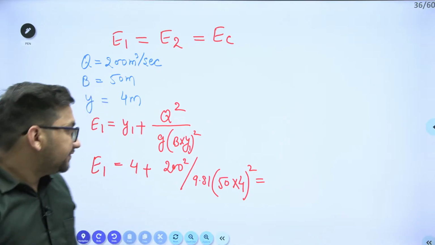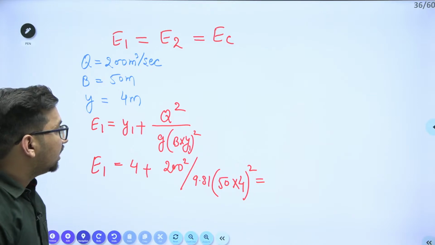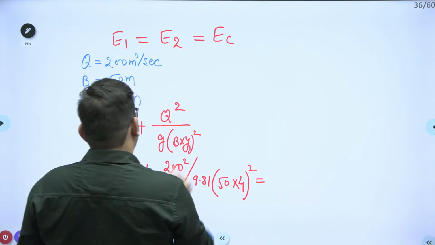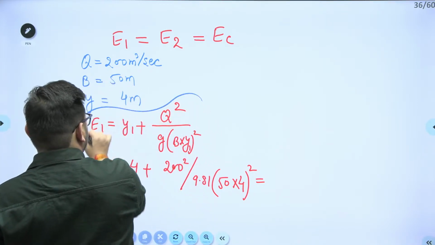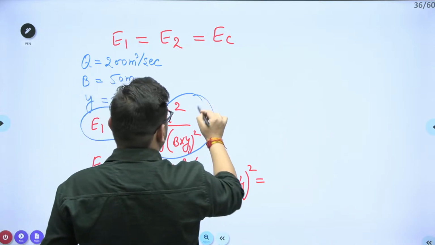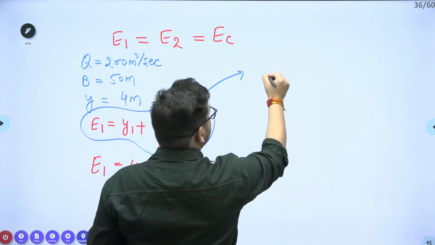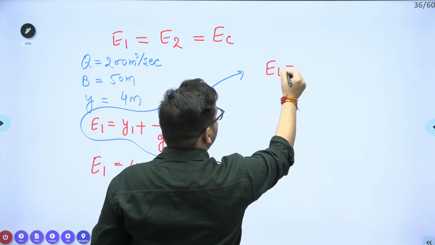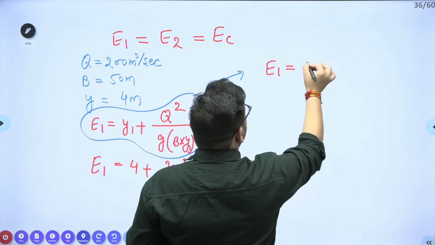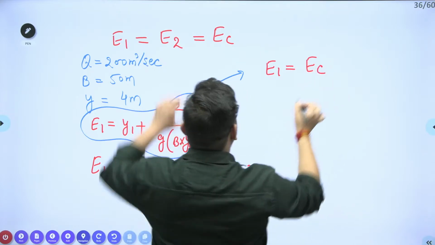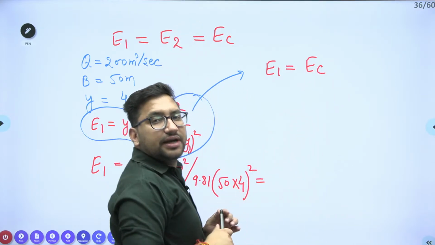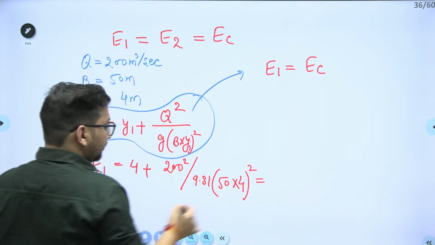Give me the value of specific energy at section number 1. Now, one more relation also. If you see this particular formula, we know that this E1 value is nothing but equal to E critical. For this particular critical case, it is 4.1.